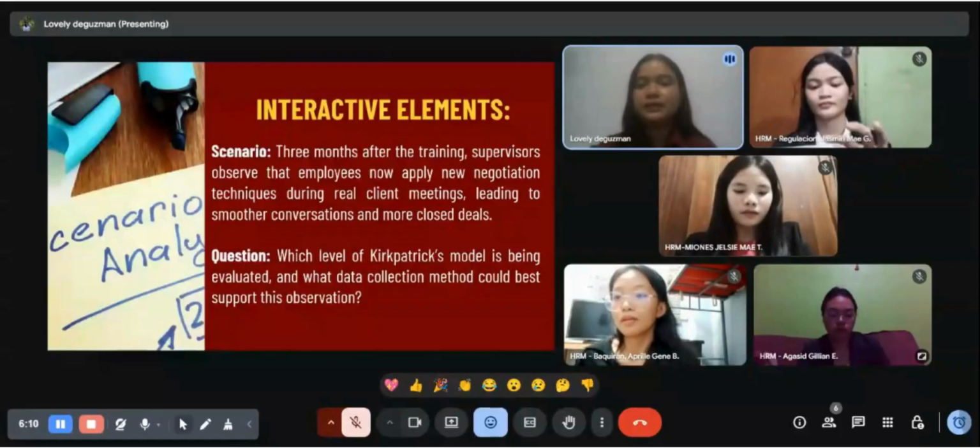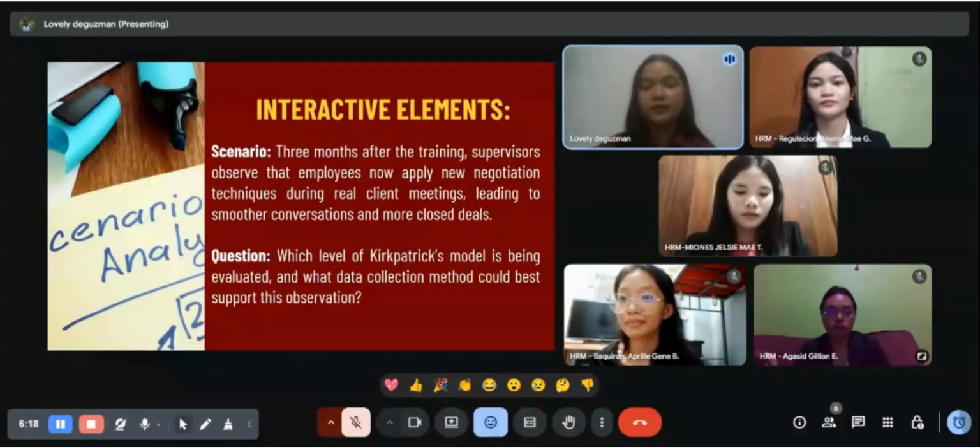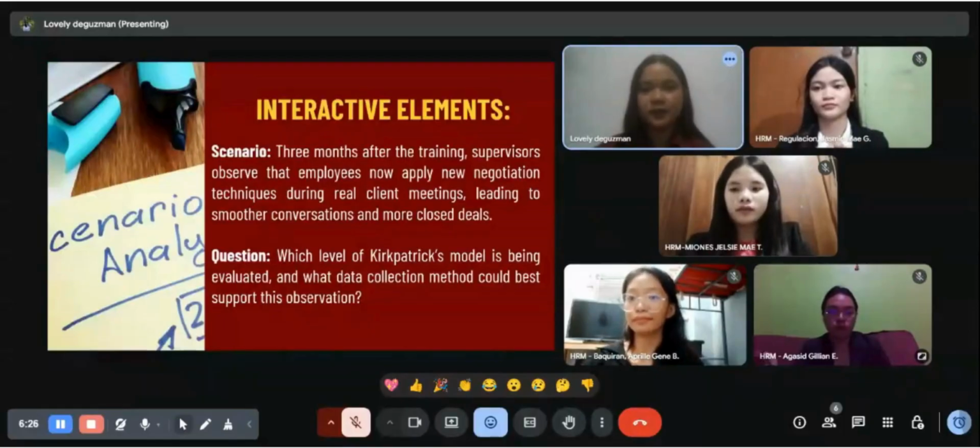And the question here is which level of the Kirkpatrick model is being evaluated, and what data collection method could best support this observation? So for you guys, what do you think?